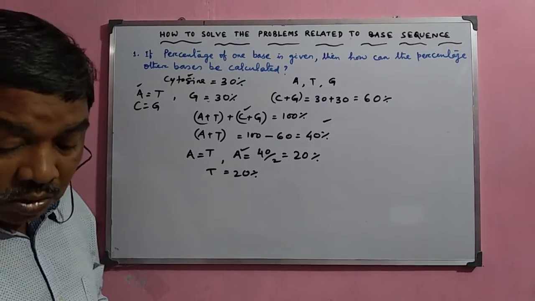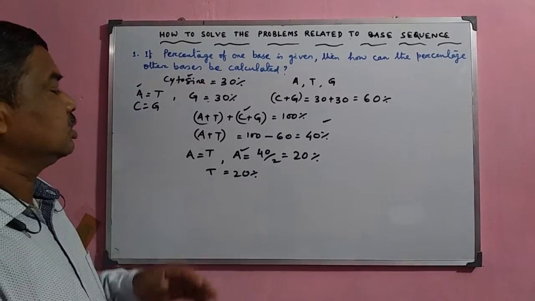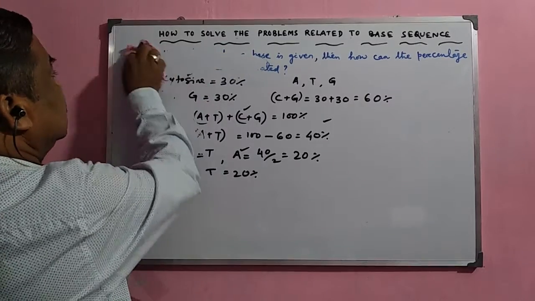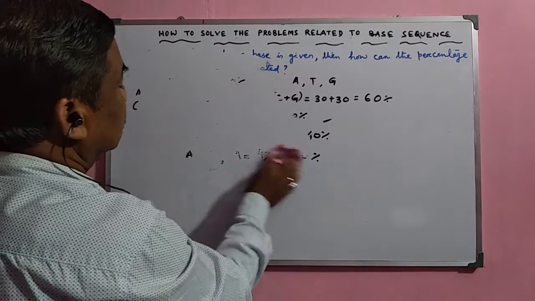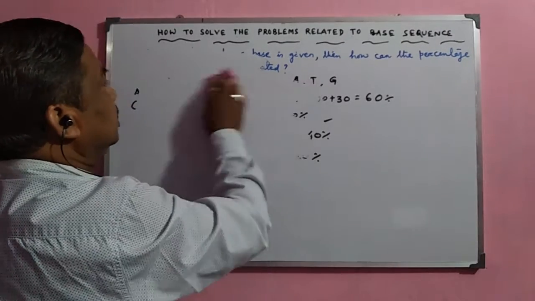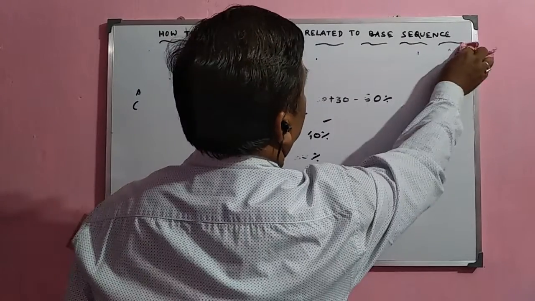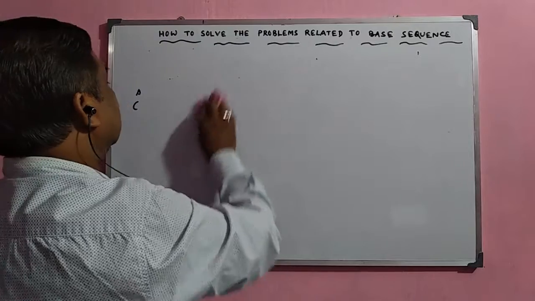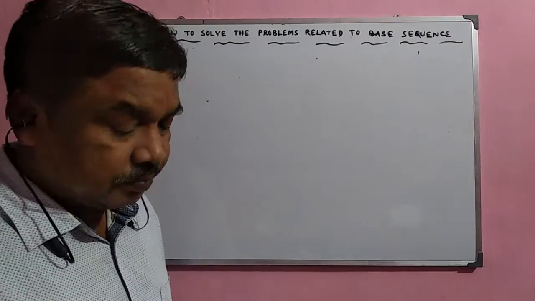So now, how can we calculate the sequence of the nitrogenous bases normally present in DNA or mRNA? The nitrogenous bases are normally complementary to one another, so in case of DNA there are different strands, and the base sequence is normally well controlled and well regulated.